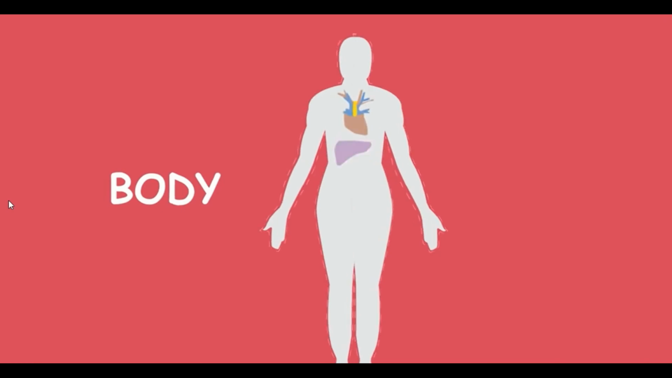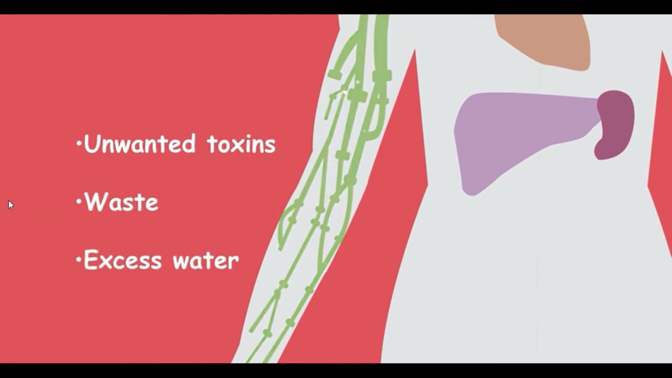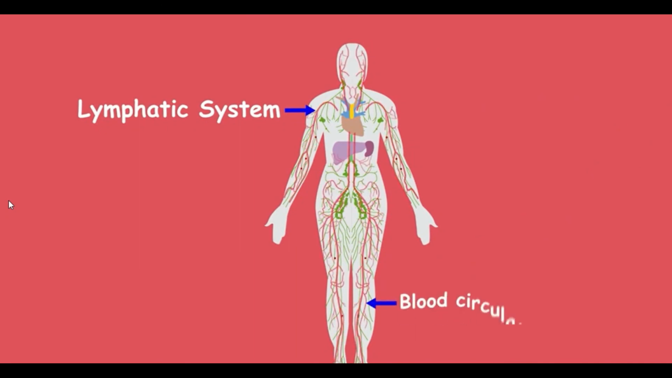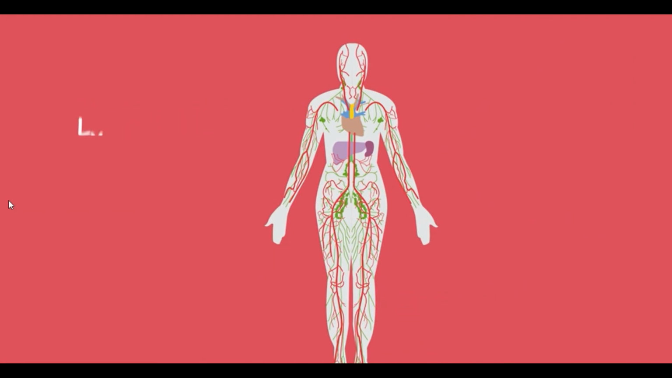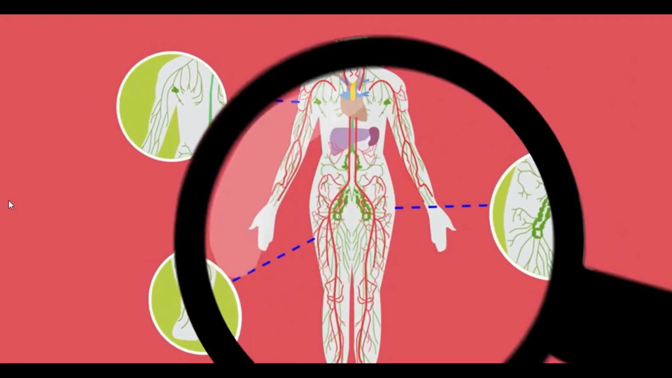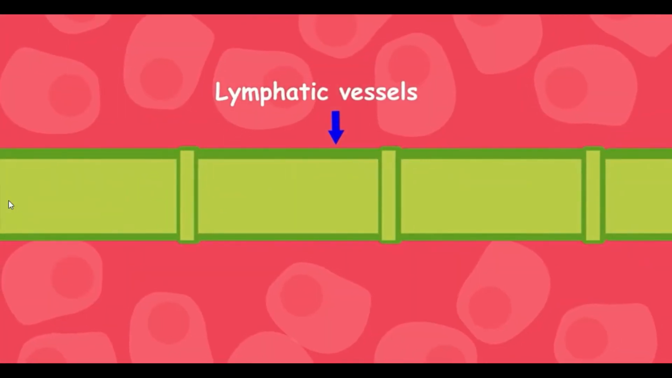Lymphatic system. Did you know our body has its own version of sewage system for removing unwanted toxins, waste and excess water from the body? This is called a lymphatic system. Like our blood circulation, our lymphatic system is made up of millions of vessels that branch all around our body, as our arteries and veins carry blood. Our lymphatic vessels are much and much finer and carry a colorless fluid called lymph.